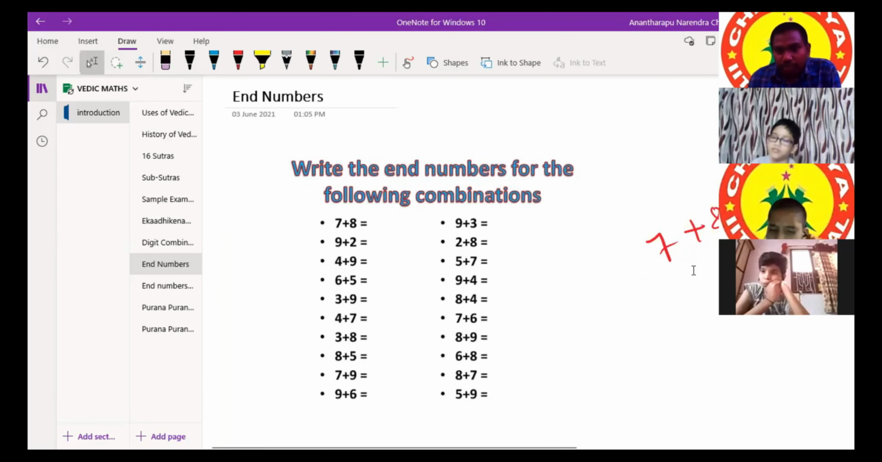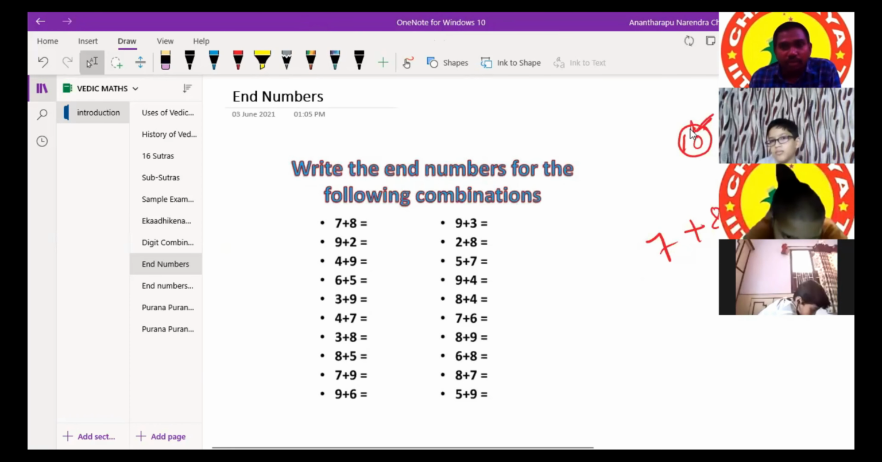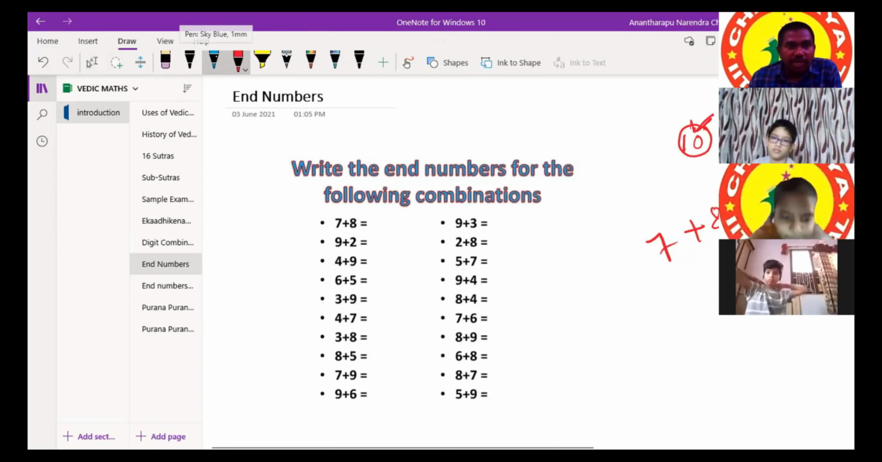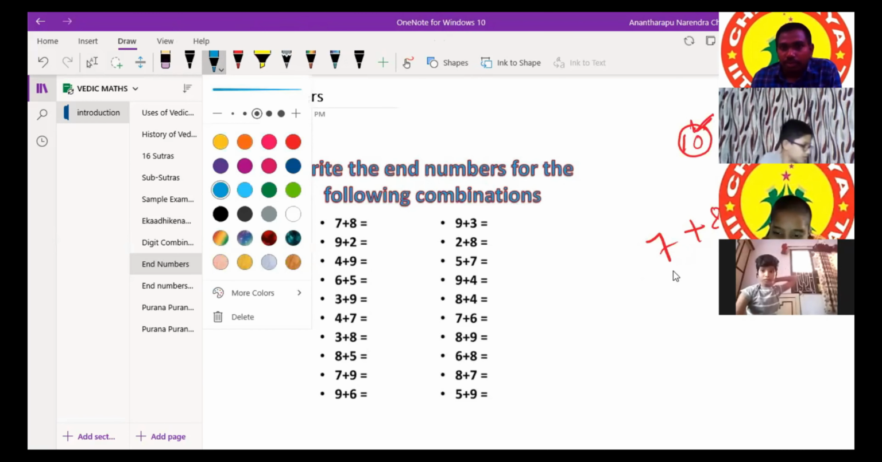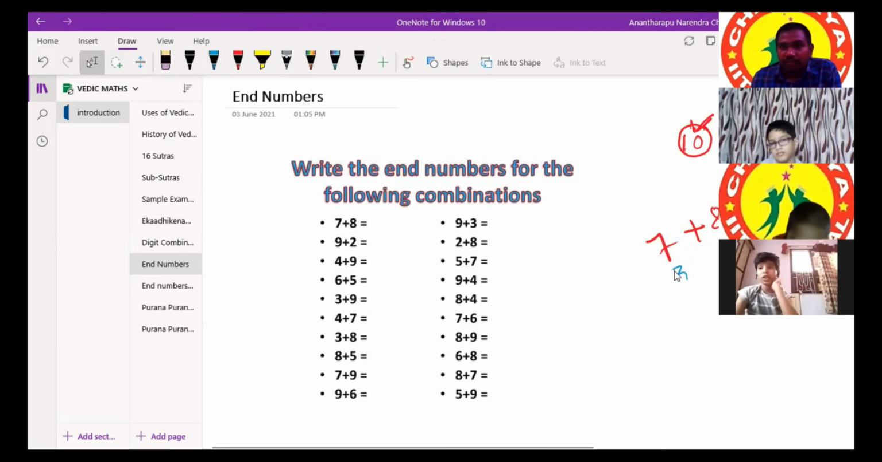See how we are going to write and take these things. We know 10, right? Based on 10 we are going to solve the questions. How much is required for 7 to become 10? 3. From where will we get that 3? From 8.